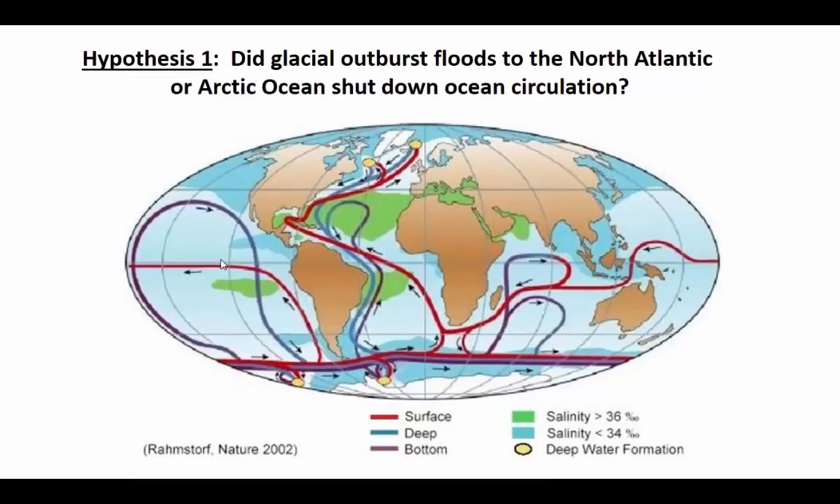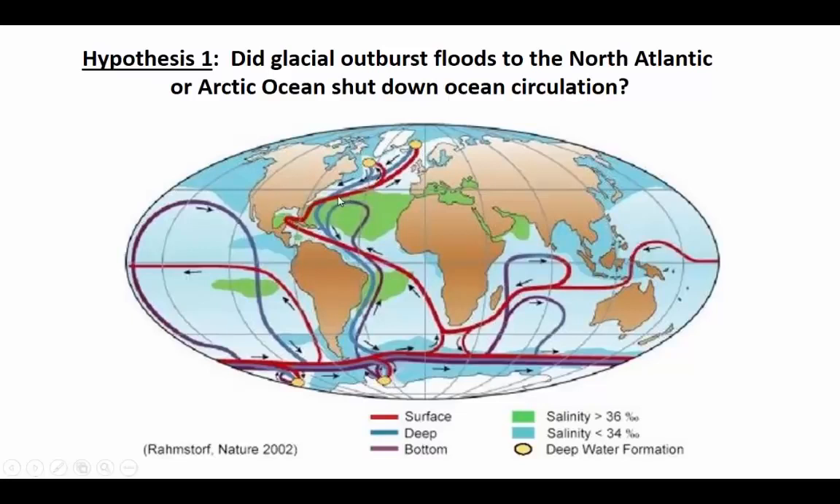Some scientists think that all these things are related and have come up with hypotheses to explain the Younger Dryas cooling episode. The first hypothesis is that glacial outburst floods might have flowed into the North Atlantic Ocean or into the Arctic Ocean, here or here, and actually shut down thermohaline circulation.